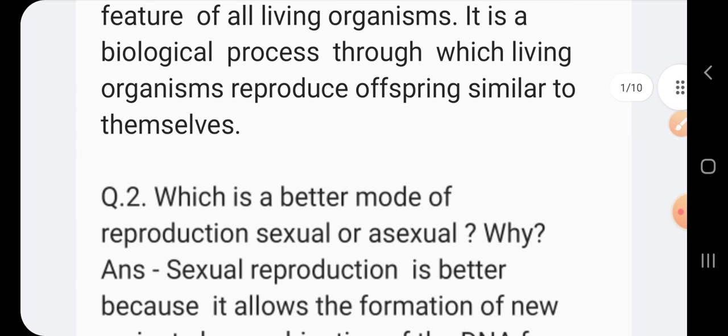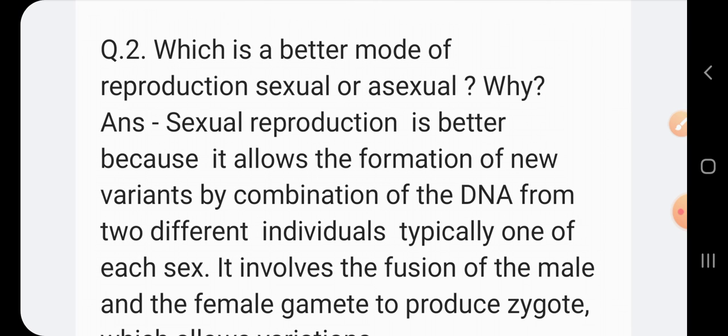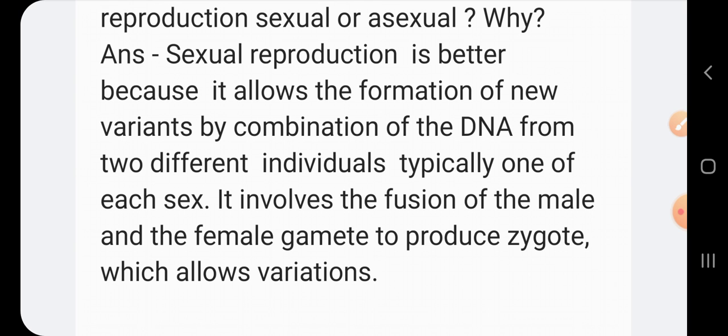Question number 2: Which is a better mode of reproduction, sexual or asexual? Why? Answer: Sexual reproduction is better because it allows the formation of new variants by combination of the DNA from two different individuals, typically one of each sex. It involves the fusion of the male and the female gamete to produce a zygote, which allows variations.